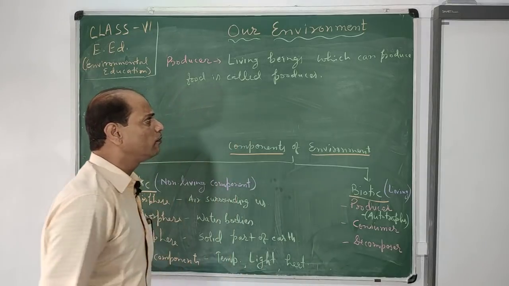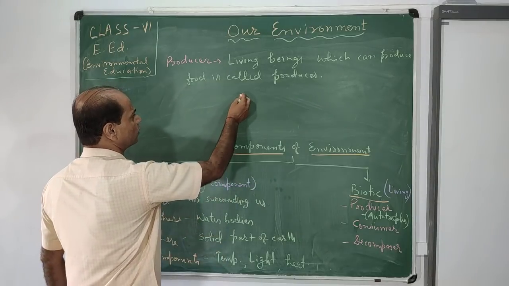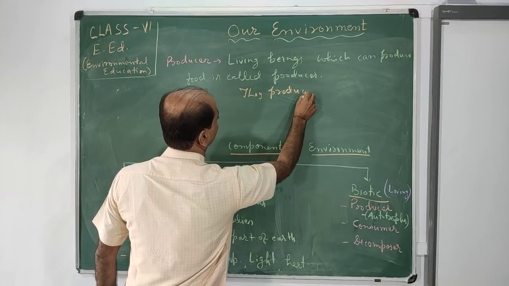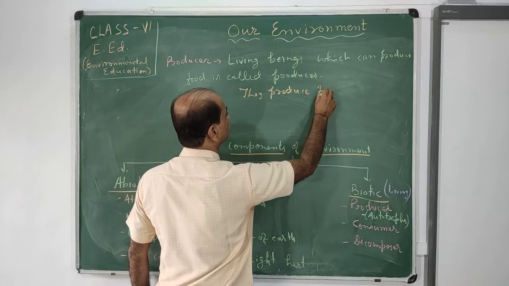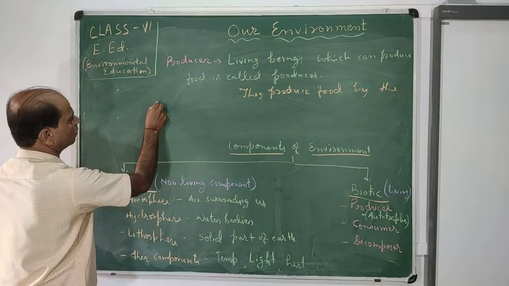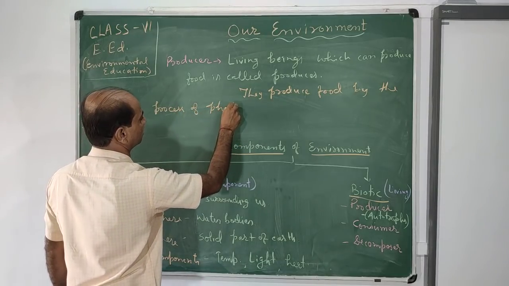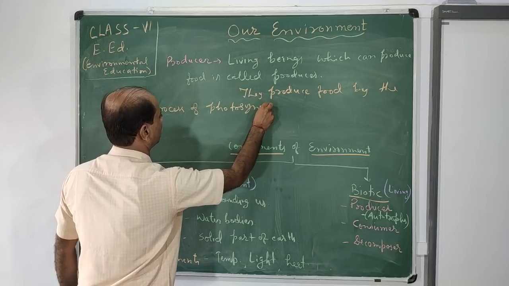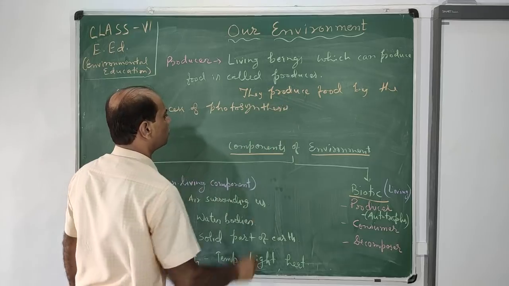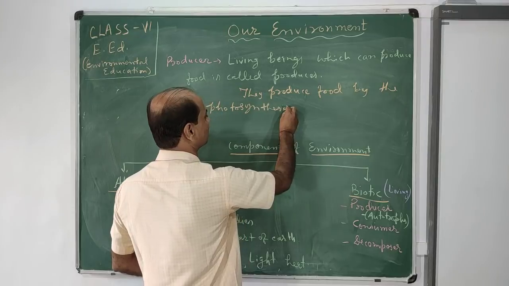Actually they produce food with the help of a process called photosynthesis. They produce food by the process of photosynthesis. All green plants, not other non-green plants, all green plants are able to do the activity of photosynthesis.